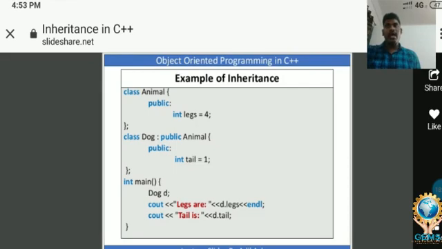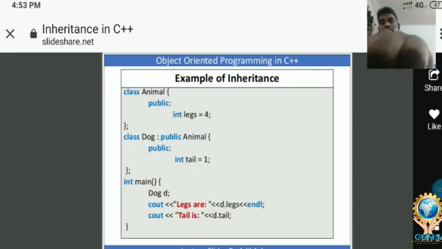So class dog is a subclass and class animal is a superclass. Please focus here. Tail equal to 1, because animals always have one tail. Here one method is given, which is called the main method. Try to understand. Here dog is an object.